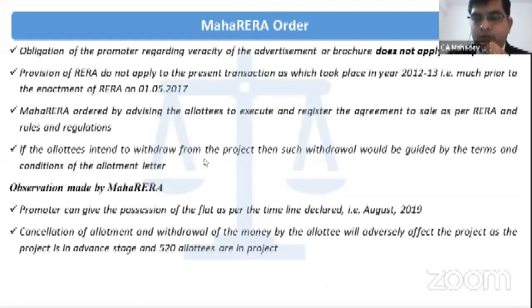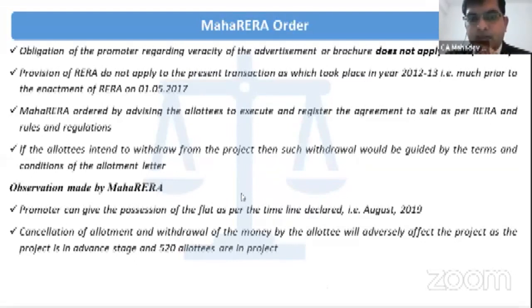Further, if they don't want to execute the agreement to sell, then the booking may be cancelled, but that will be as per the terms and conditions of the allotment letter. So the booking will not be cancelled as per the provision of the RERA. It will be cancelled as per the allotment letter terms and conditions. By deciding this order, Mah.Real has observed that the promoter can give the possession of the flat as per the timeline declared, that is August 2019.